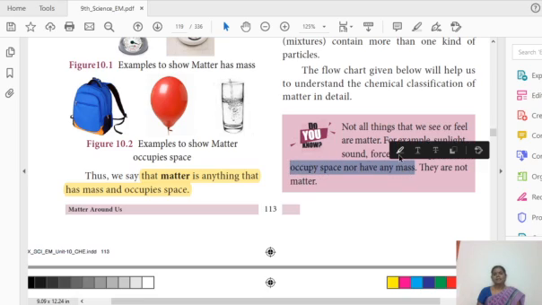Does sunlight have any mass? Does it occupy space? No. Things should occupy space and have mass, then only they are told as matter. So sunlight, sound, force and energy are not considered as matter. Kindly keep it in your mind. This may be asked in a 1 mark question: give an example for anything that is not considered as matter. You want to give sunlight, sound, force and energy.